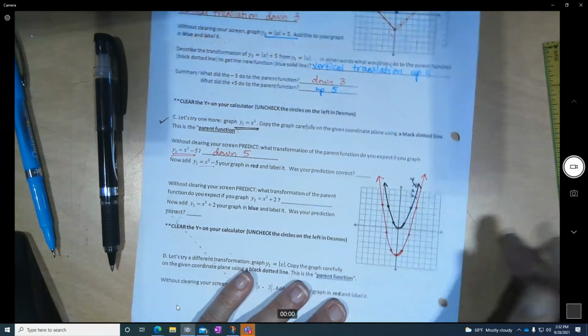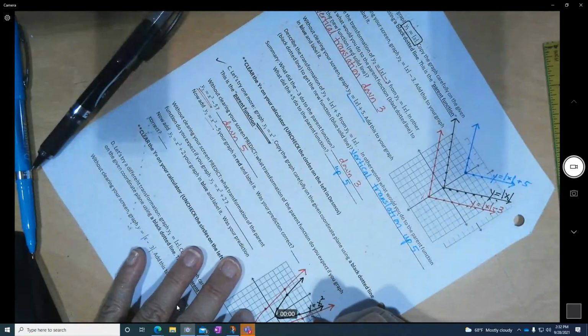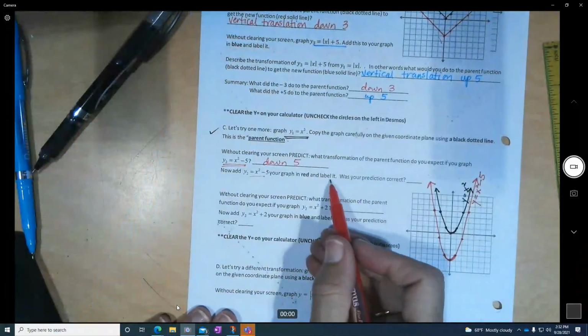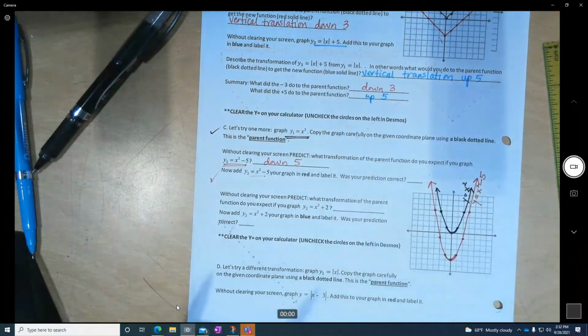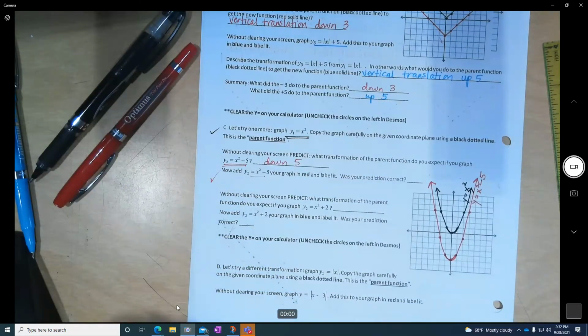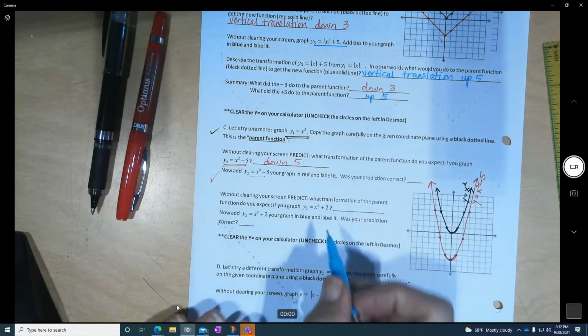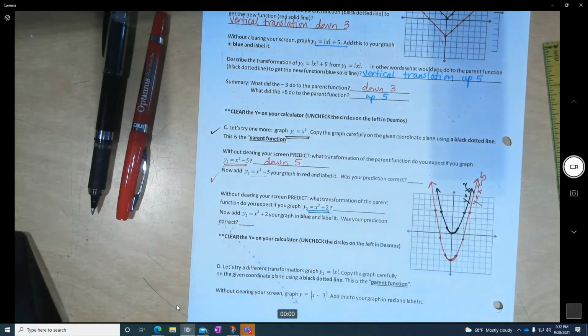But we are going to label that red one y equals x squared minus 5 here. And we're going to go to the next one. Without clearing your screen, predict what transformation of the parent function do you expect if you do x squared plus 2? Natalia, what do you think?